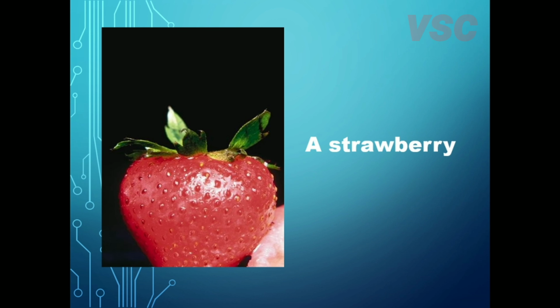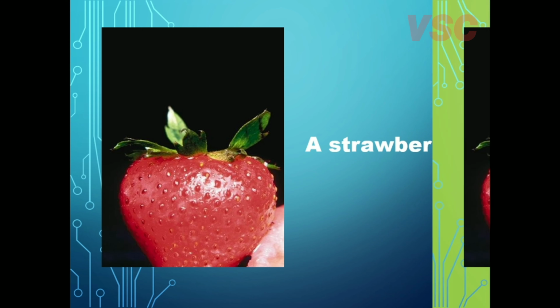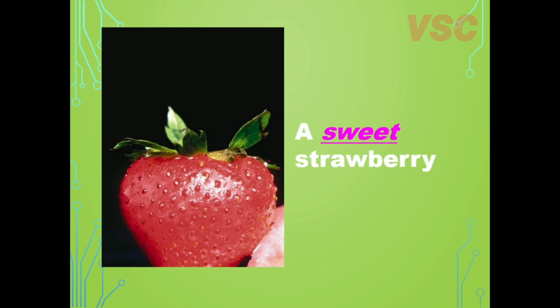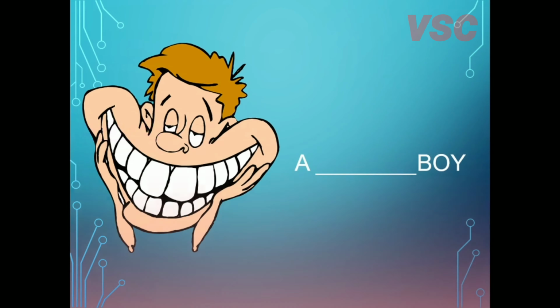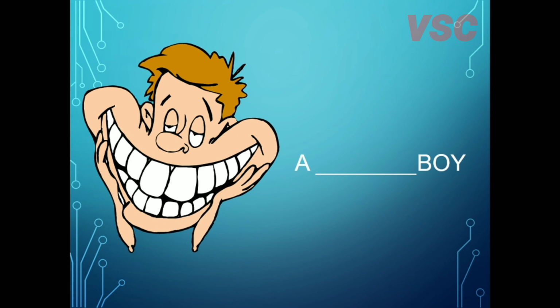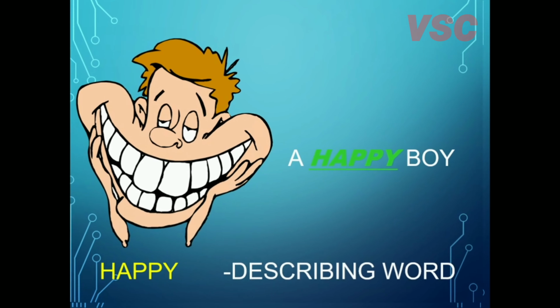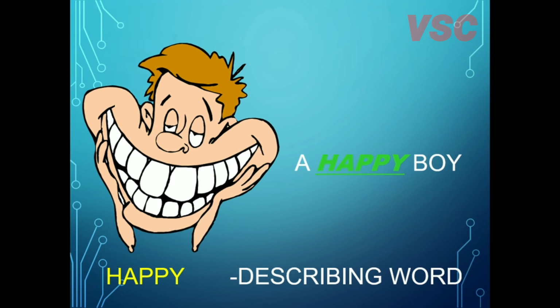So in the first picture you can see a strawberry. This is a strawberry, or we can say a sweet strawberry. What word have we used? Sweet. Sweet is a describing word. In the second picture you can see a boy, or we can say a happy boy. So here happy is a describing word.